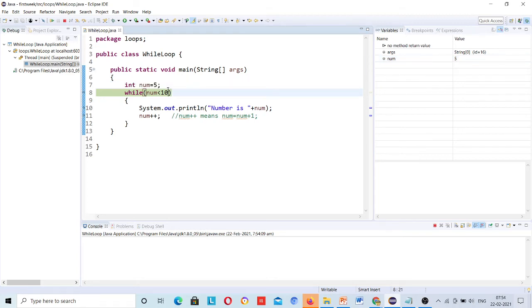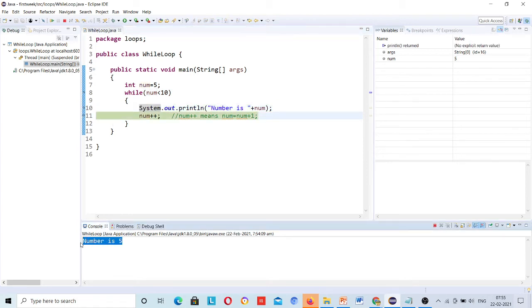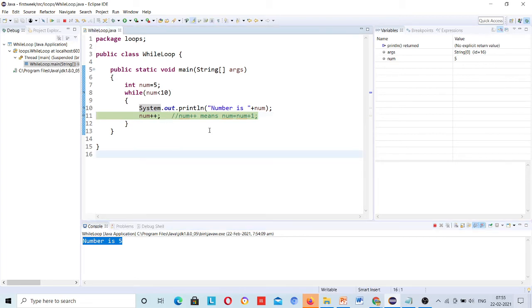Now here it will check whether number is less than 10. Just step over, came to next line. If it comes inside, then it means the condition is true. Now the debugger is at this line. You want to execute this, of course, then you can see number is 5. Now in this line, just click on this, and you can see number is 6 because this line is executed. Now it is again over here.